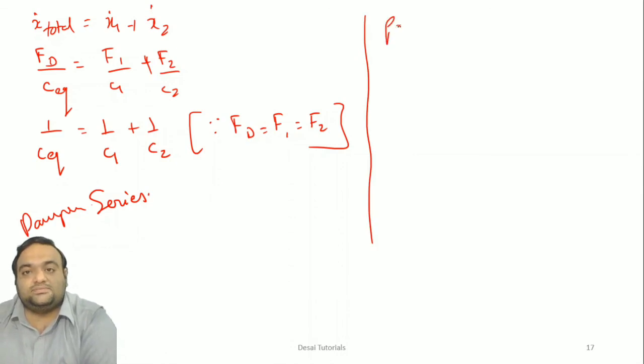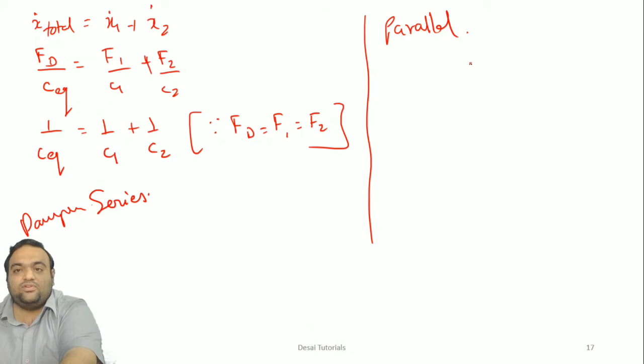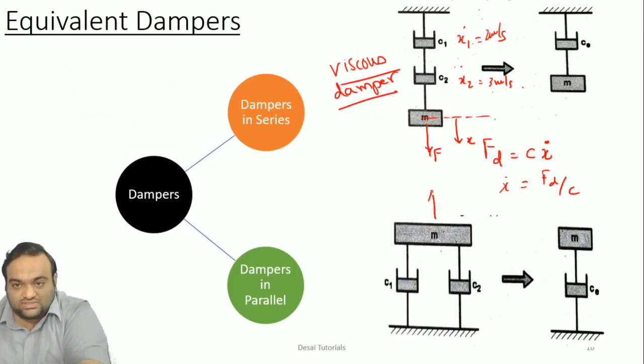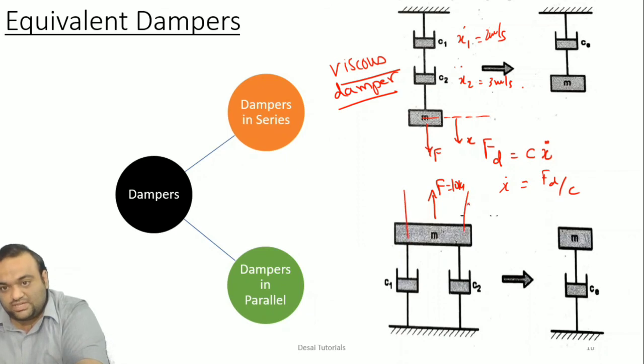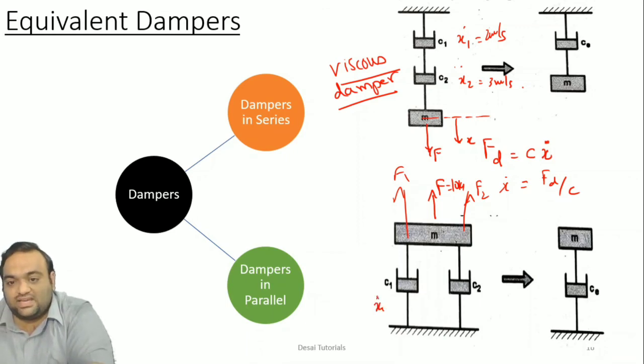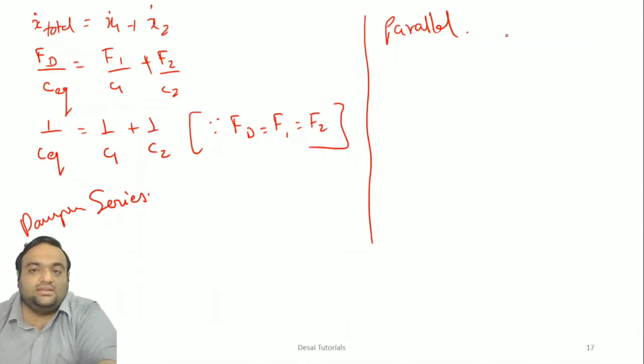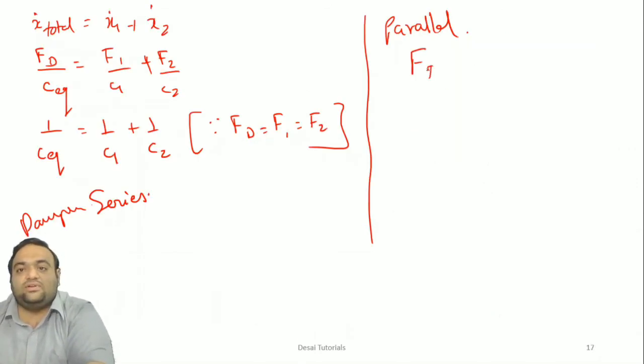Now come to the parallel case. Now in the parallel case, what will be happening? The force that I have applied, say 10 kilonewton, will not be the same on both the dampers, right? F1 and F2 might change, but what is remaining the same here is x1 dot velocity and x2 dot velocity. So again, Fd is equal to F1 plus F2.